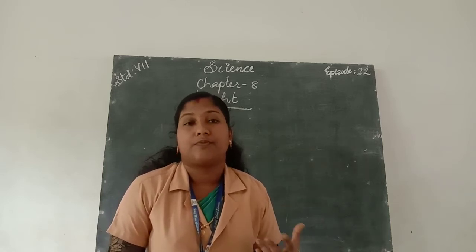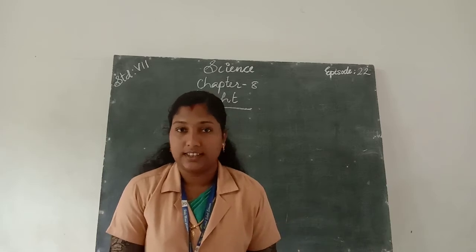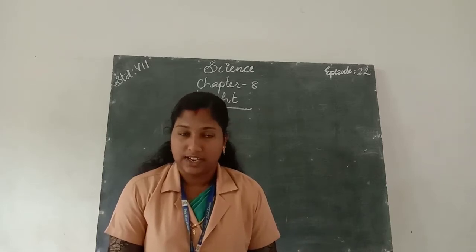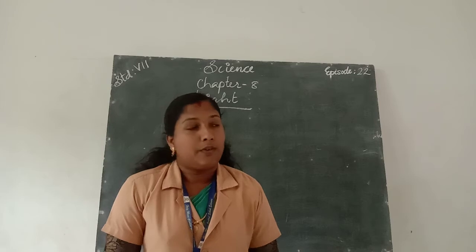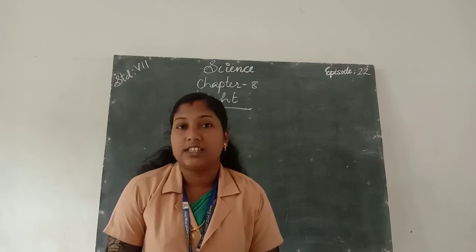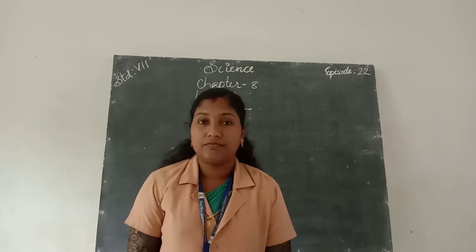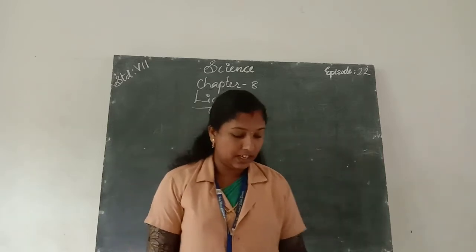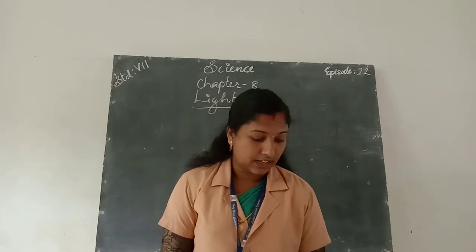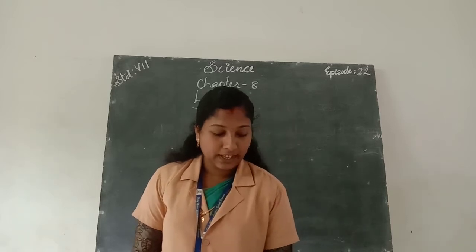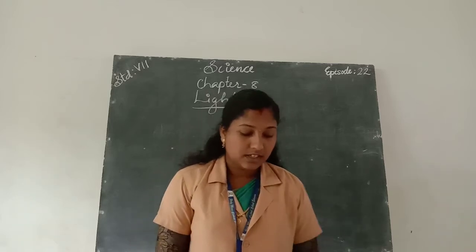Only such a surface reflects light. For example, we can take a plain mirror as a reflecting surface.